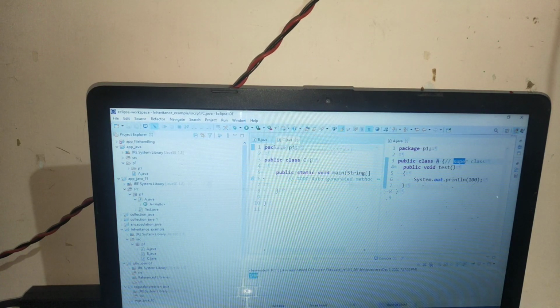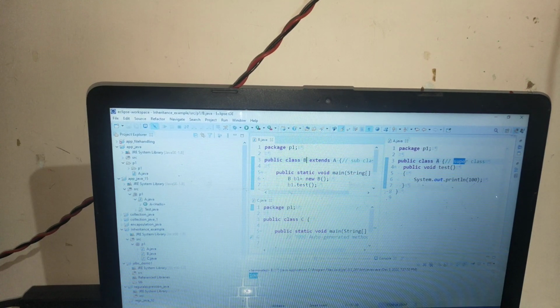I will split the screen in three parts. I'm applying this inheritance approach between three classes. Just write this public void test method.